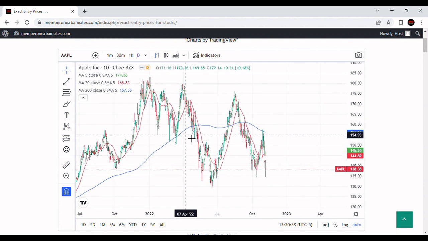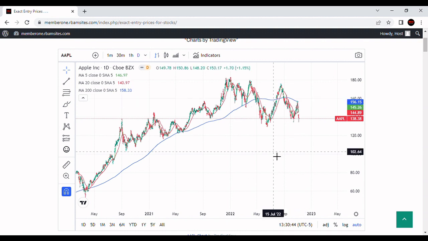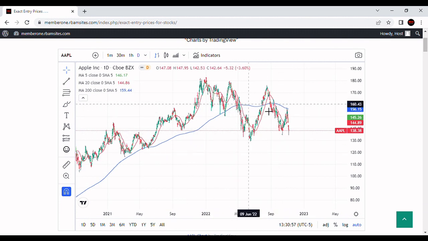Apple is rolling over. In other words, this is the 200-day moving average, and you can see it was flat. It's now starting to roll over a little bit. So the stock's been in a bear market on and off. It started in May of 2022, rallied above the 200-day moving average in the beginning of August, and then broke back through it at the end of August. None of this is any good for the long-term prognosis of Apple's price.